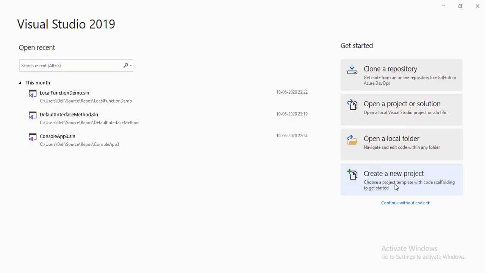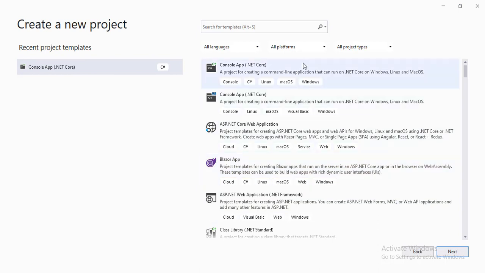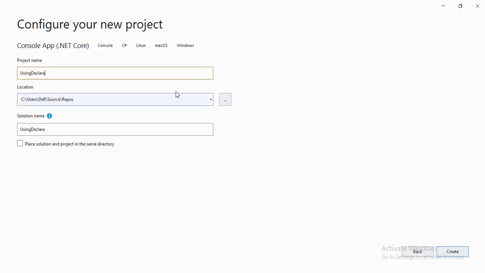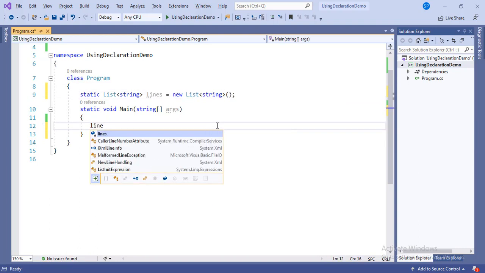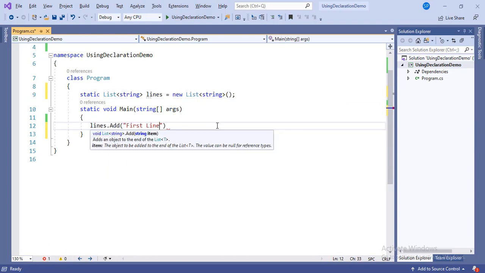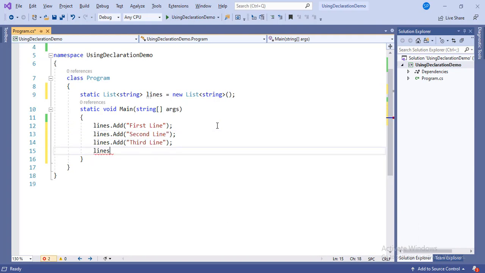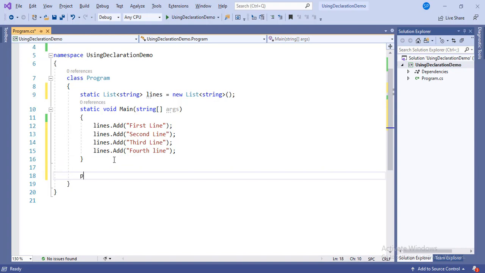I am creating a .NET Core console project. Let's name it using declaration demo. Now I am creating a list of objects, and in the main method I am adding some strings into this list by using the Add extension method. I have added 4 strings into this list, that is first line, second line, third line and fourth line.